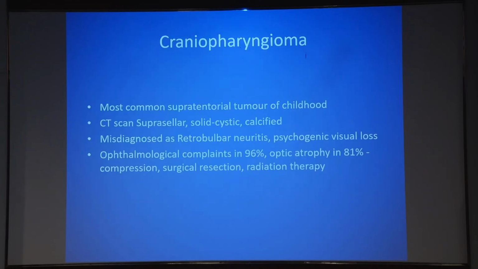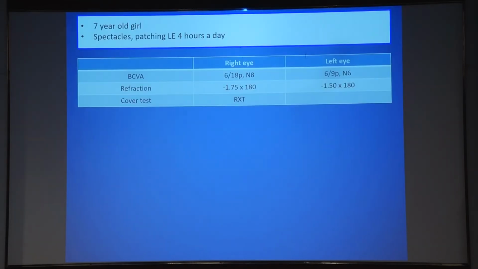The most common lesion out of these is a craniopharyngioma, which is frequently misdiagnosed as retrobulbar neuritis and psychogenic visual loss. Craniopharyngiomas generally present to the ophthalmologist with some kind of occult vision loss, and we need to have a high index of suspicion to diagnose these.